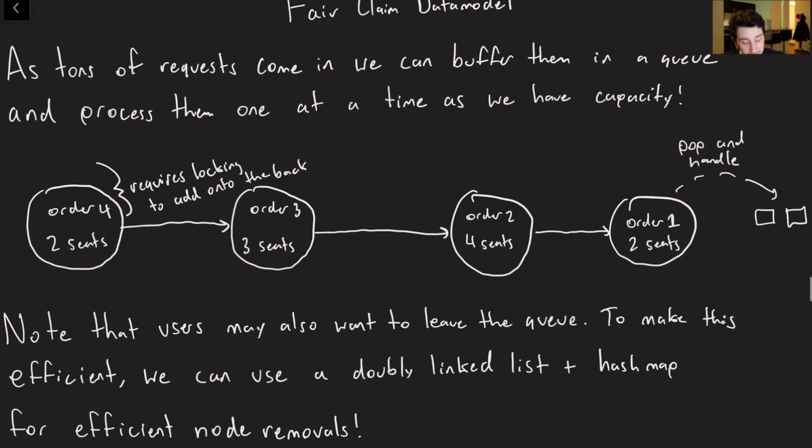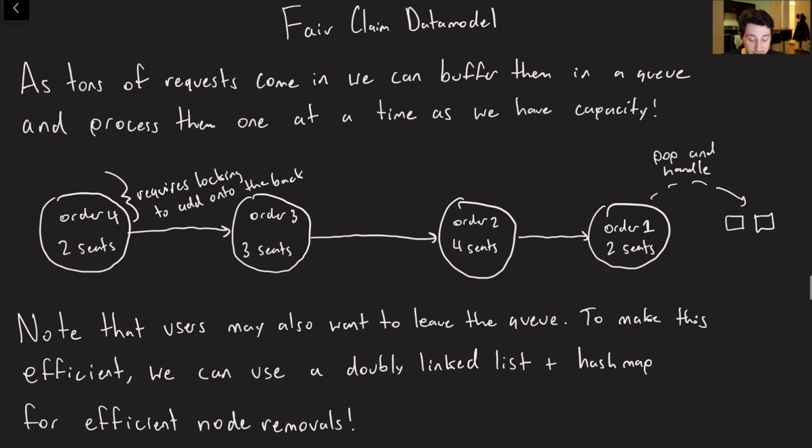Cool. So the next thing we'll actually talk about is the data model that we're going to be using to do this type of thing. As you could imagine, because we're trying to implement some sort of waiting list, typically what we want to do is use a type of queue, right? So we can actually take those requests as they come in, and imagine there's a ton of them at a time such that our server can't handle all of them at once. We want to buffer them in some sort of either linked list or a queue or anything like that. So let's implement a queue with a linked list.